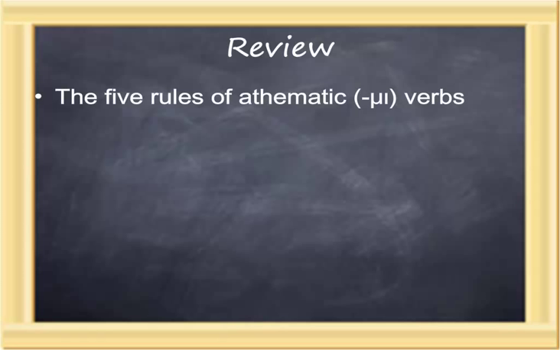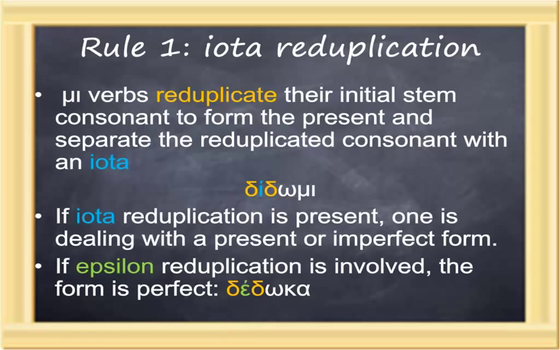Let's review those rules. Rule number 1, iota reduplication. In forming the present, and of course the imperfect, which is formed on the present, mi verbs reduplicate the initial consonant and then place an iota in between. Not an epsilon, as in the perfect tense, but an iota. So seeing iota reduplication says this verb form is either present or imperfect. If there's an augment, it's imperfect. If there isn't, it's present.